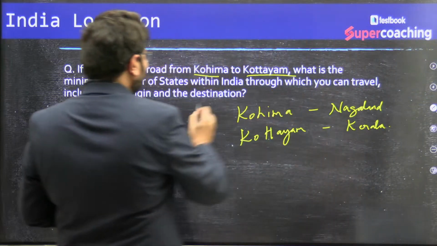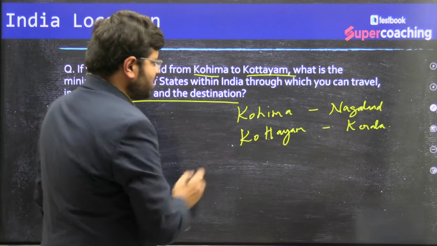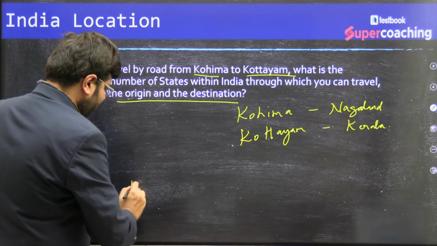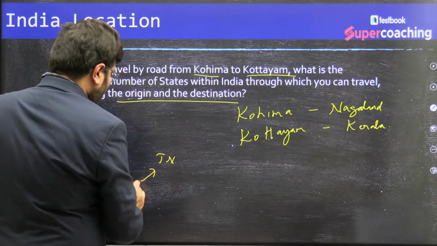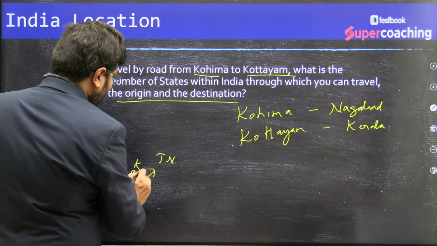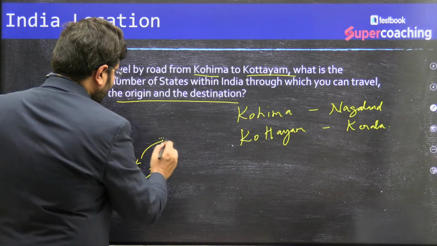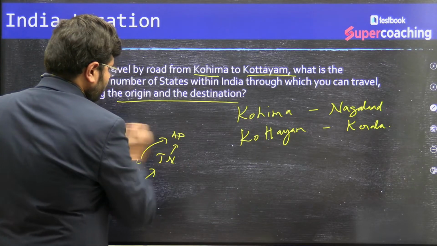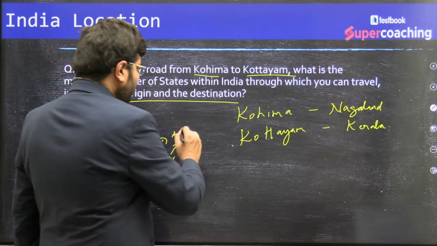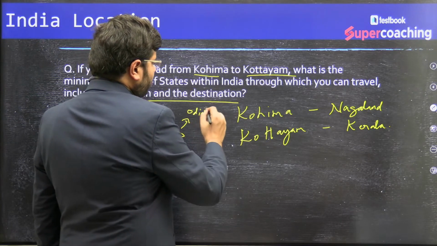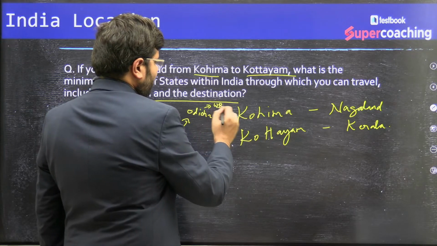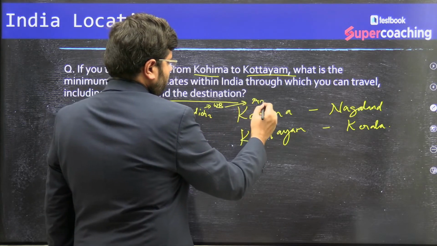Now you see, including the destination and the origin. Let us state that you are starting from Kerala. From Kerala, you have gone to Tamil Nadu, or you can also go from Karnataka or Tamil Nadu into Andhra Pradesh. From Andhra Pradesh, you have moved to Odisha. From Odisha, you have moved to West Bengal. West Bengal to Assam.